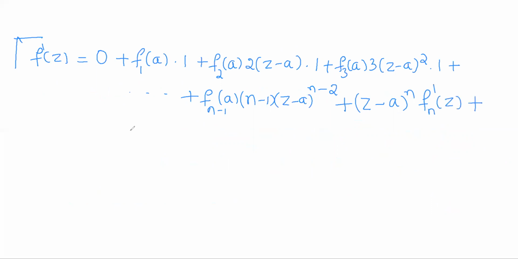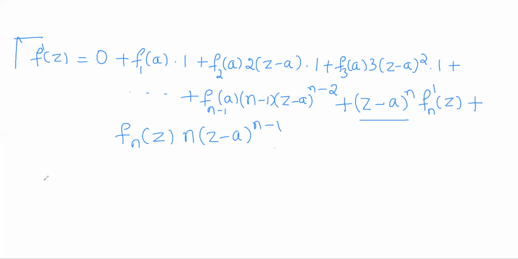Plus fn of z as it is, and differentiation of z minus a whole to the power n is n into z minus a whole to the power n minus 1. So this is the first order derivative of f of z.